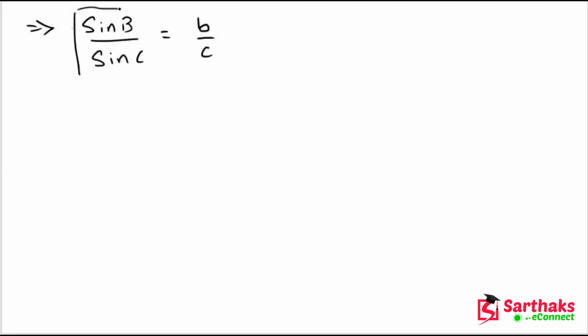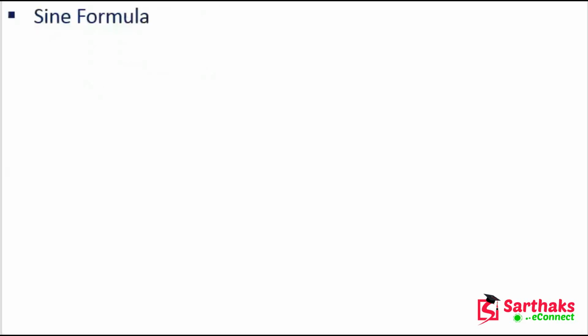And similarly we can prove that sine B upon sine C is equal to B by C. Similarly we can prove this also, and so on for any pair of the angles and their opposite sides. I hope you understand these things.